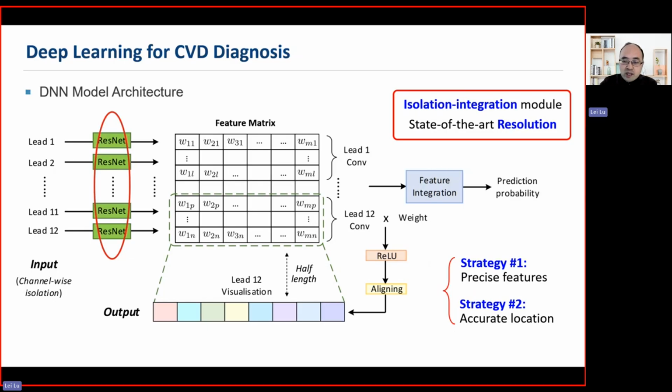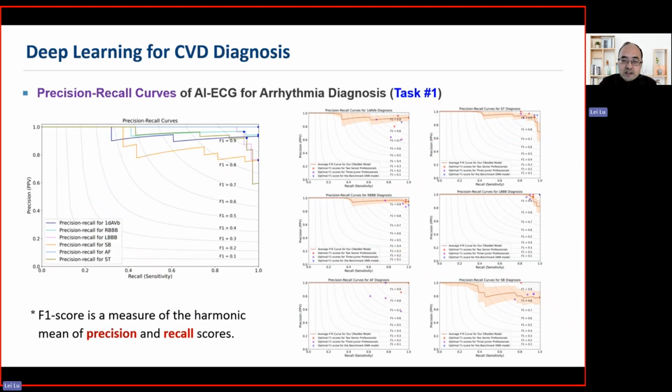So let me show you a result. First, this is the first task: using AI ECG for arrhythmia diagnosis. Here we report F1 score because our data is very unbalanced. Normally we observe the prevalence rate to be around 3% for each of those different types of arrhythmias.